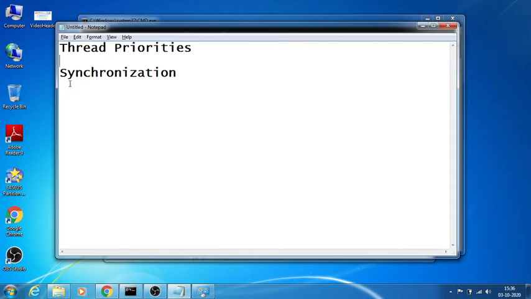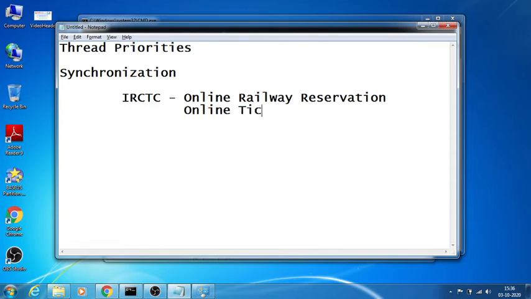Okay, so it is very important when it works on real-time applications, for example online IRCTC, online railway reservation, online ticket booking, movies, etc. So, creating multiple threads and how to make them synchronized.